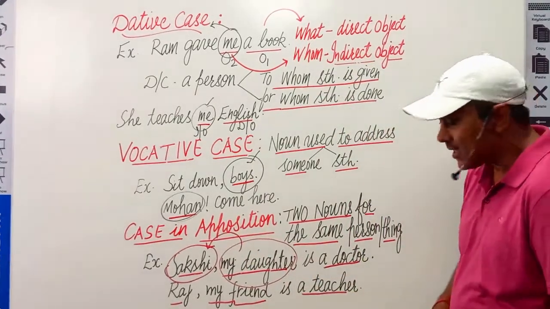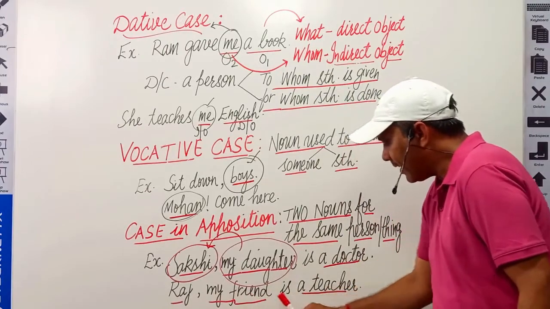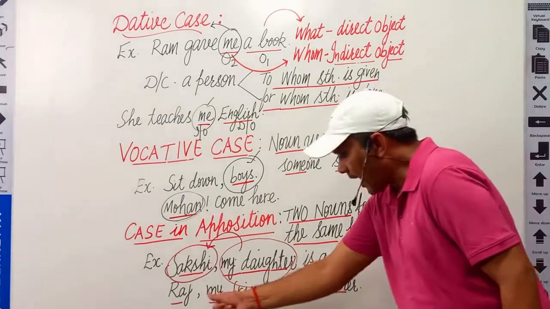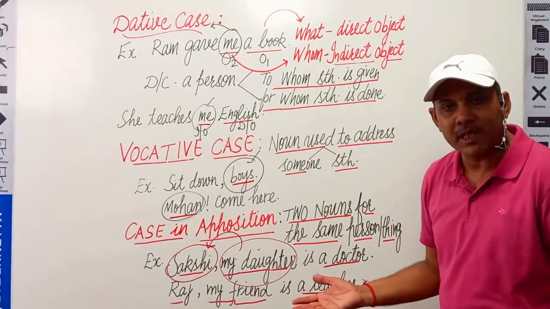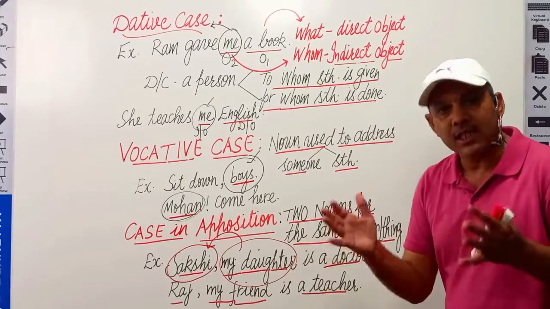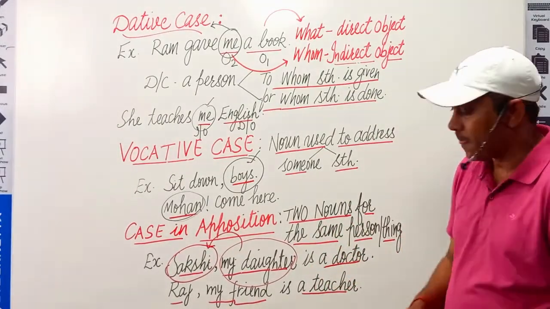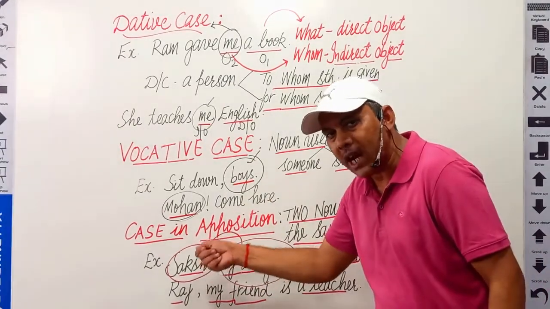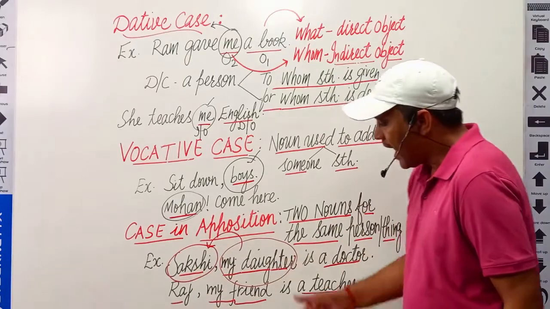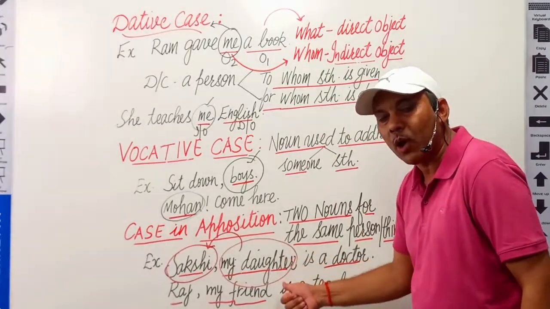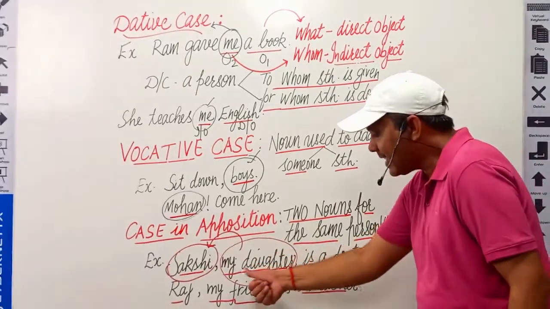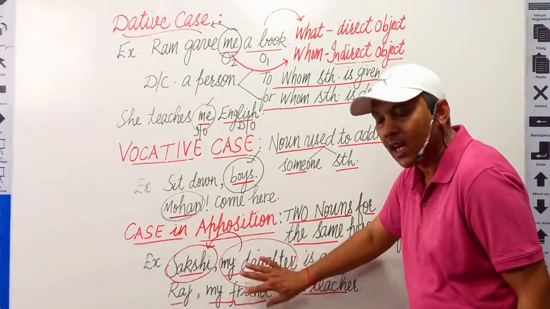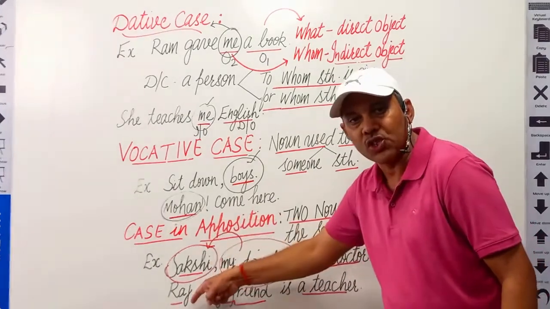The next example is Raj, my friend, is a teacher. Who is a teacher? Raj. We can say Raj is a teacher. This is also a complete sentence. Sakshi is a doctor. This is also a complete sentence. But who is Sakshi? Who is Raj? To add something more to these proper nouns Sakshi and Raj, I explained them with the help of one more noun, that is my daughter and my friend. These nouns are known as nouns in case in apposition.